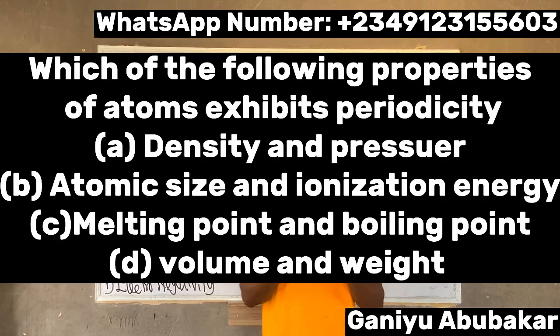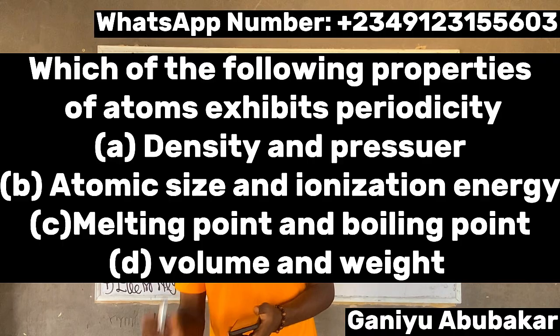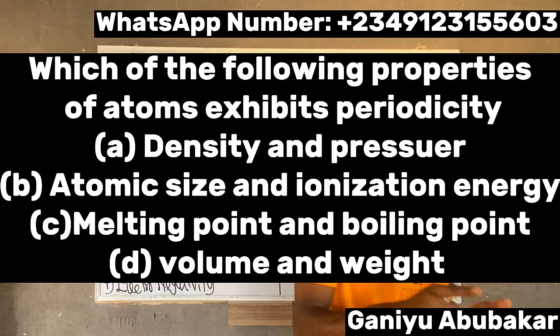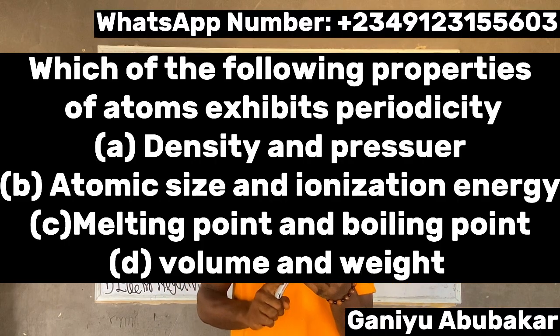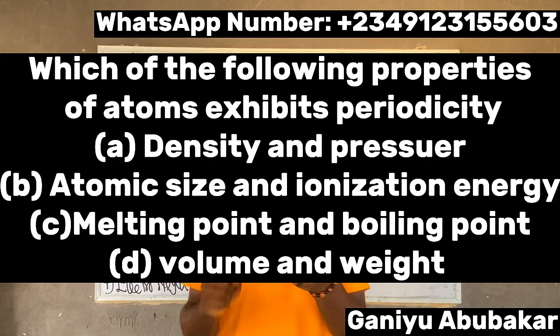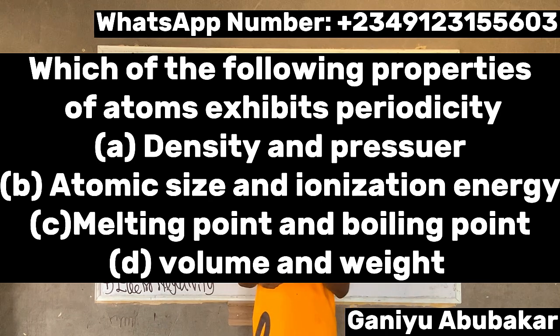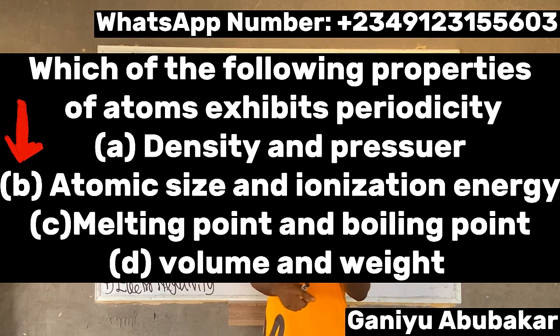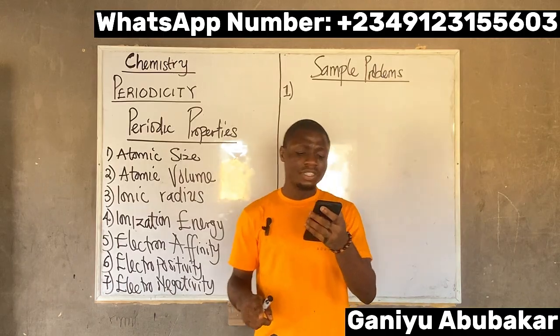It says, which of the following properties of an atom exhibits periodicity? Number one, density and pressure. Number two, atomic size and ionization energy. Number three, melting point and boiling point. Number four, volume and weight. Of course, my answer here is atomic size and ionization energy. These two exhibit periodicity.